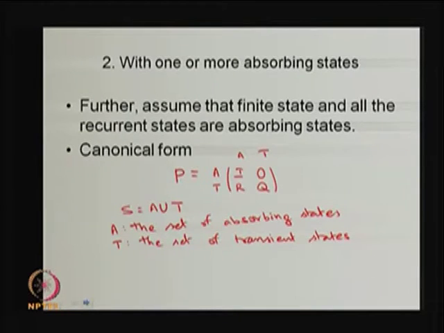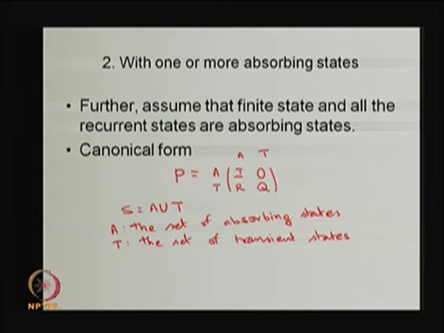The canonical form consists of all the absorbing states that I label as capital A and all the transient states as capital T. Therefore, the state space S is the union of A and T. In the canonical form, I collect all the absorbing states in the first few rows and the remaining will be all the transient states.